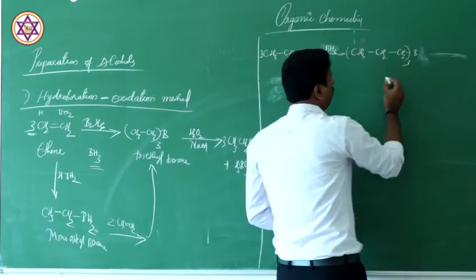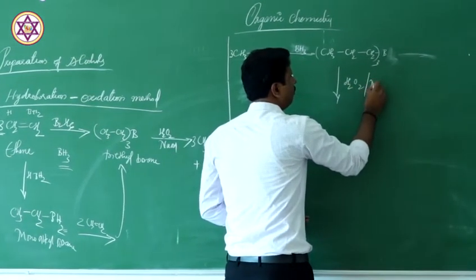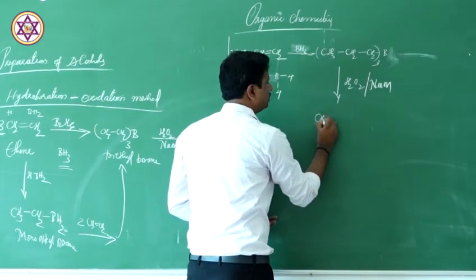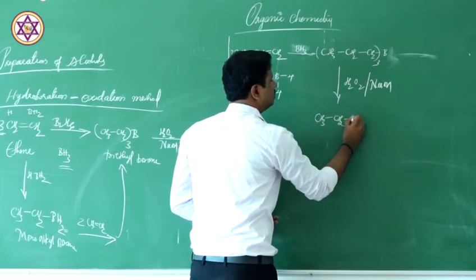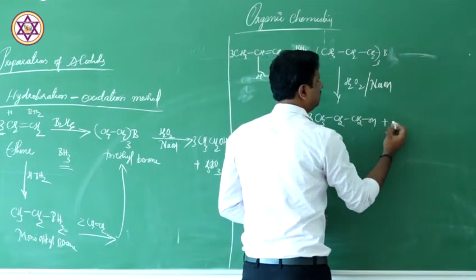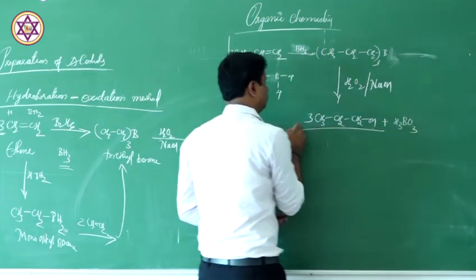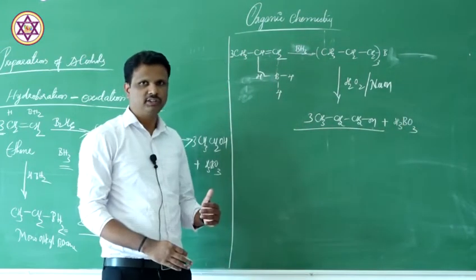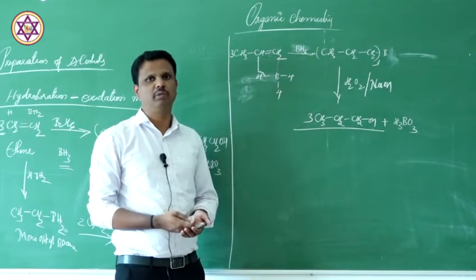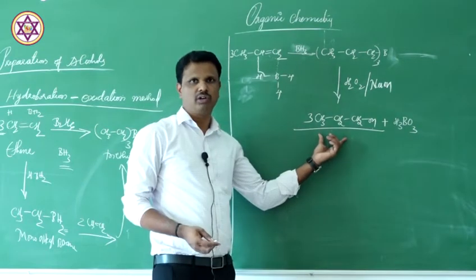In the final step, you are just oxidizing this molecule using H2O2 in presence of sodium hydroxide. You are going to get CH3CH2CH2OH, 3 molecules, plus H3BO3. Point is, the addition is according to Markovnikov, but the product formed is the anti-Markovnikov product. So it appears like an anti-Markovnikov product.